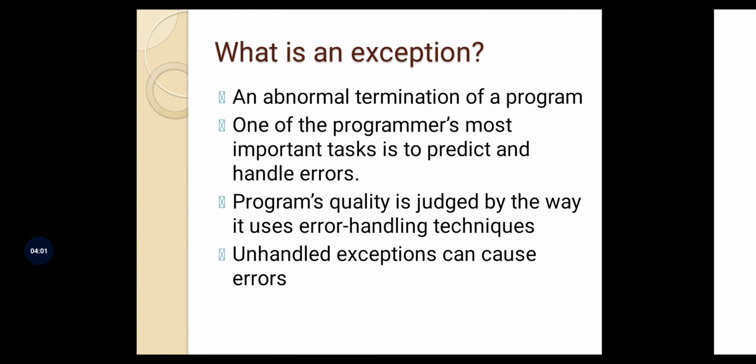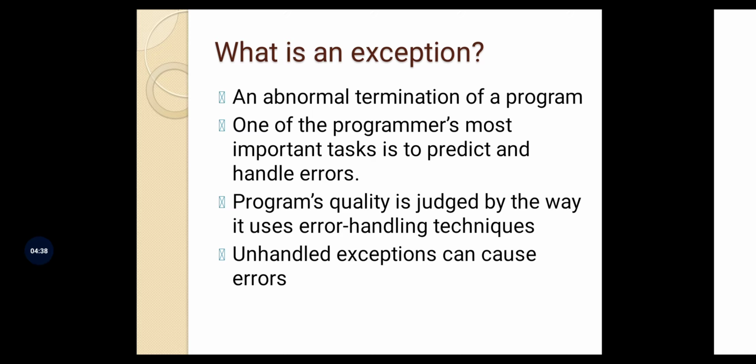Also, when you go to an organization and when you're writing professional code, you're writing code for real-time applications, the quality of your program is judged by the way you actually predict and you take care of the scenarios which may lead a program to crash, right? So what exactly are exceptions now? So exceptions are those scenarios or situations or conditions in your program that can cause error. Now what exactly is error? Error is a condition where the program crashes.